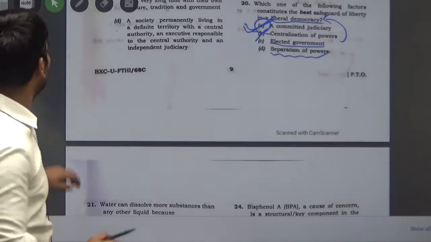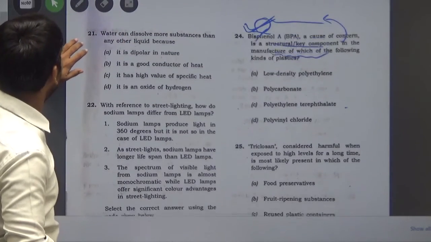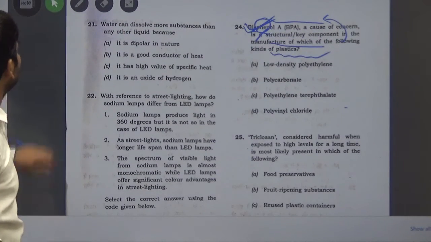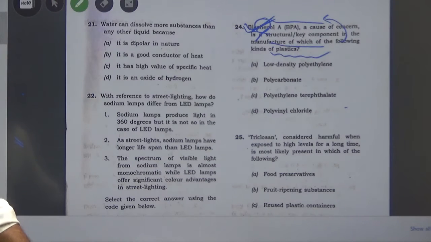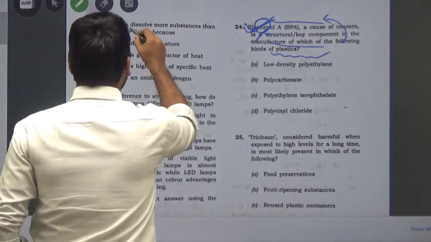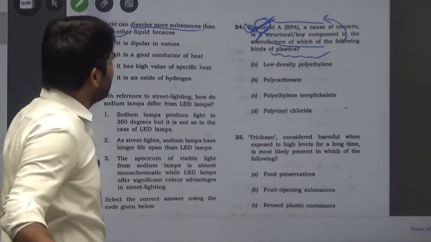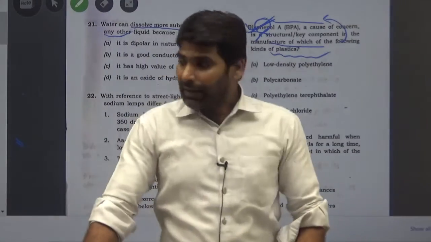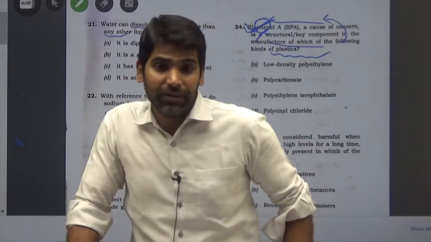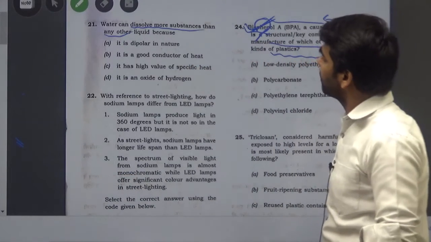Now move on to the next question, question number 21, and it says that water can dissolve more substances than any other liquid, because we all know that water is a universal solvent. Everything we pour in water, the water dissolves those substances.